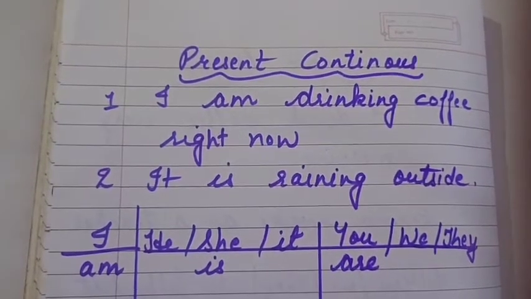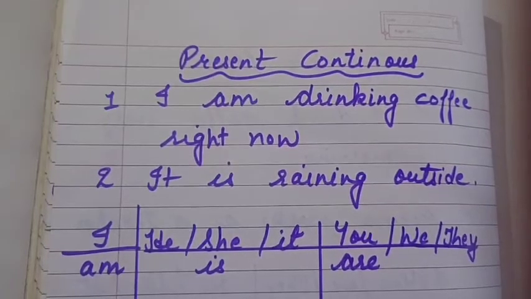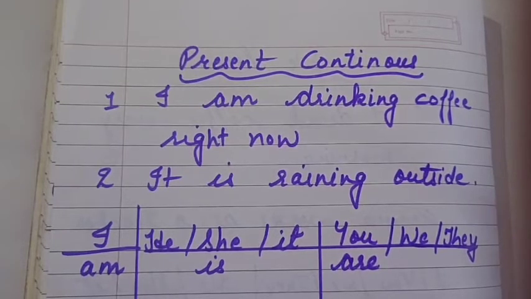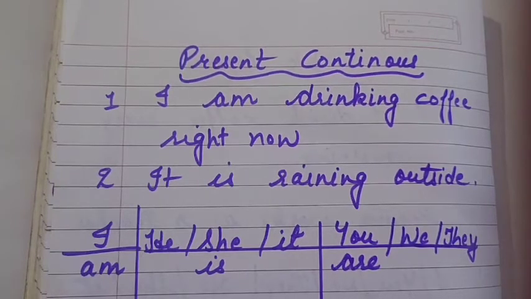So in present continuous tense, we make this tense with the subject and the helping verb is, am, or are, plus the verb in the continuous form, or you can say the ing form. Like I have an example over here.